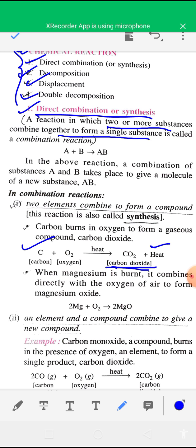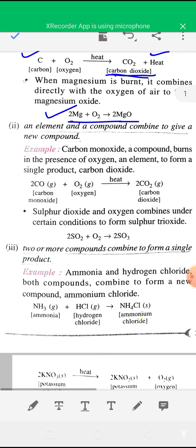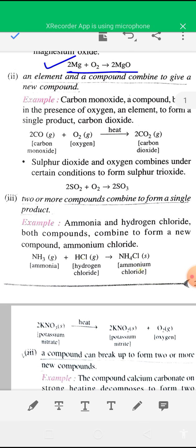Similarly, when magnesium is burned, that is burning means reaction with oxygen, so magnesium reacts with oxygen. Magnesium directly combines with oxygen to form magnesium oxide. So these are some examples of direct combination reaction. Some more examples are given. Reaction between carbon monoxide and oxygen to form carbon dioxide.